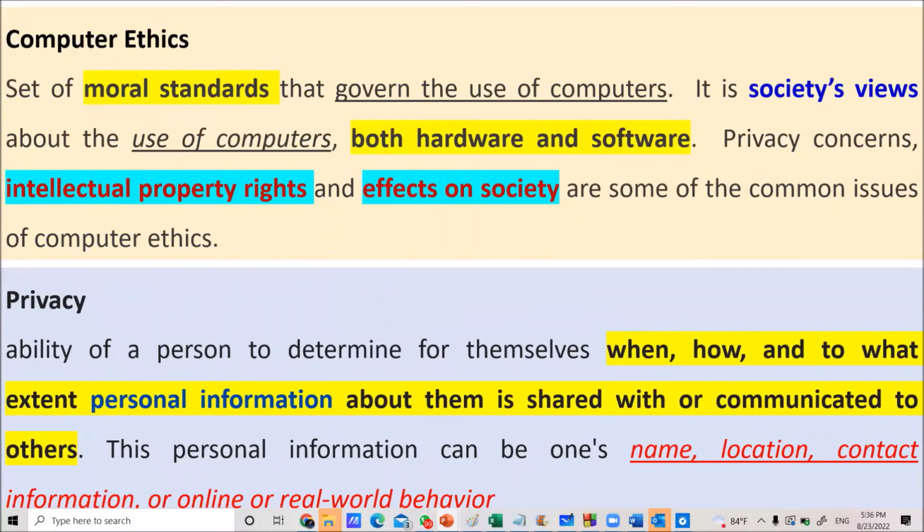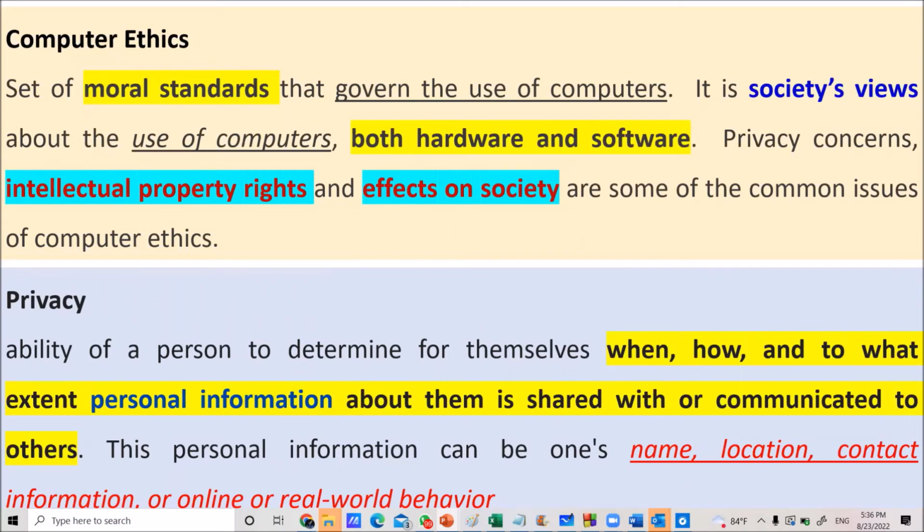Other types include sensitive information like birth date and credit card information. They can also be categorized under your personal information.